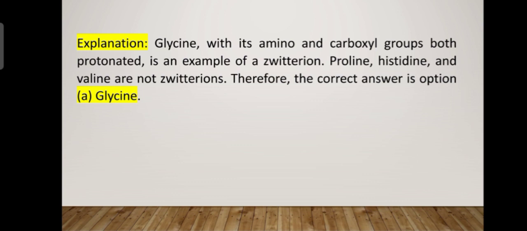Glycine is a simple amino acid with its amino group and carboxyl group both protonated and deprotonated respectively. It is an example of a zwitterion, while proline, histidine, valine are not zwitterions. So the correct option is glycine. Glycine is the simplest amino acid and is an example of a zwitterion. Okay.